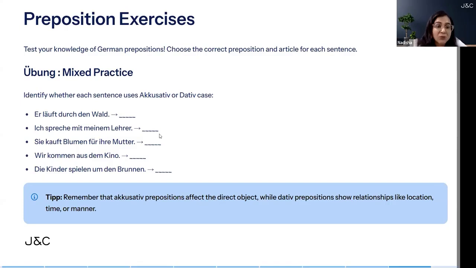The next is "Sie kauft Blumen für ihre Mutter." Now für is an accusative preposition. Oh, this is accusative case. Mutter will take accusative case here.